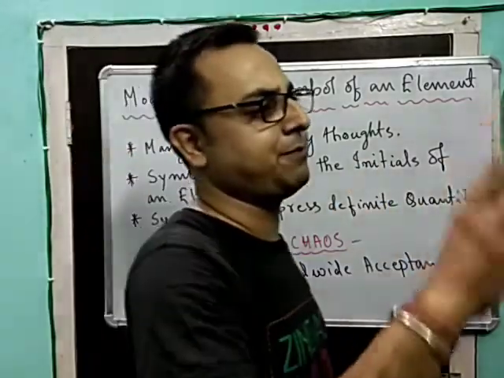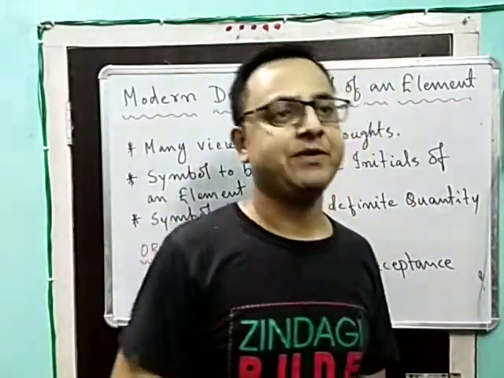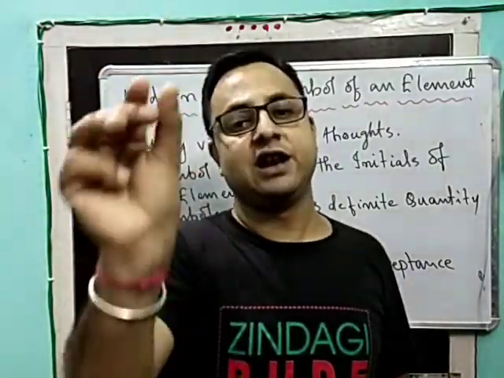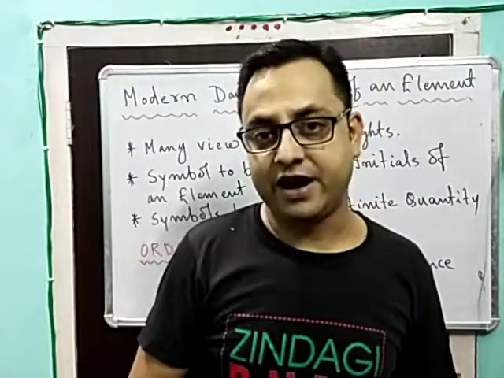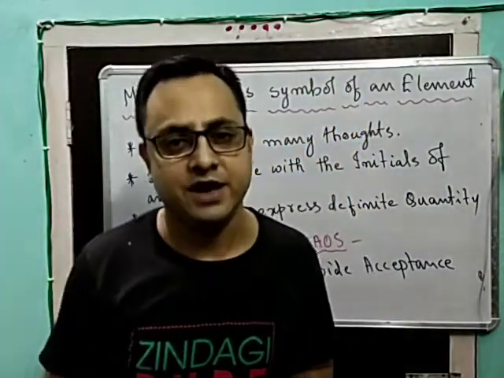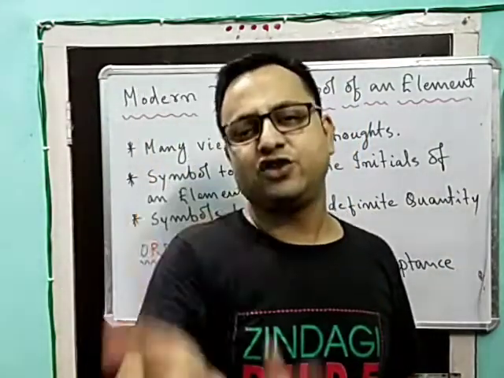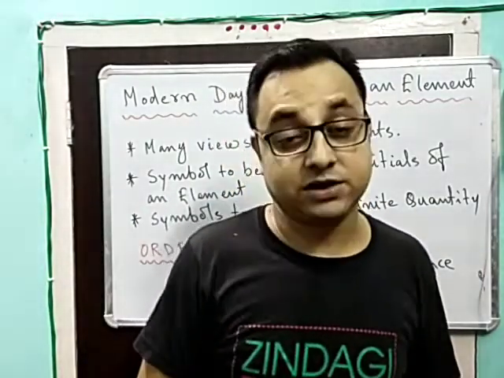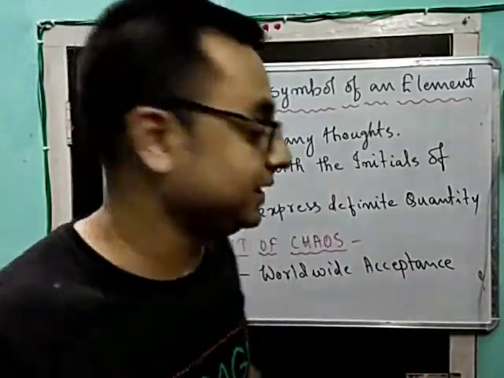Maybe we find a particular element, let us keep that name, and the symbol of that element should be given by the initial of that name. Say, for example, hydrogen, it should be H. In this way they went on giving their thoughts and views.